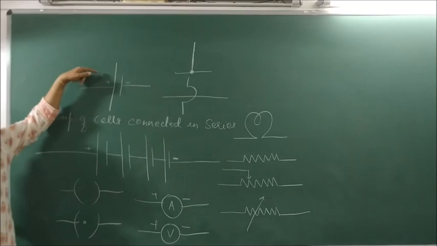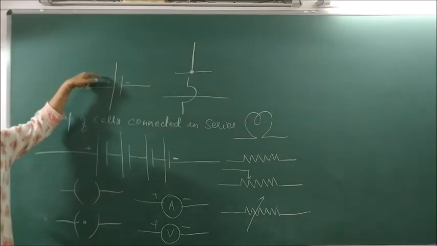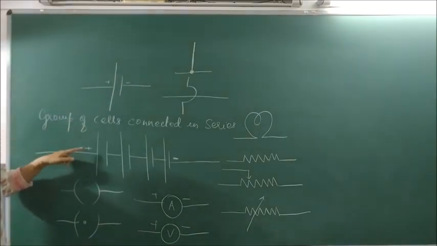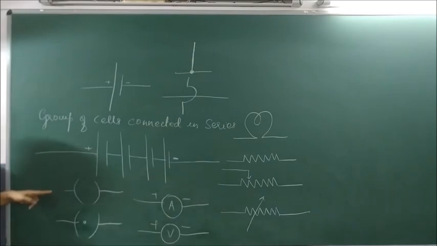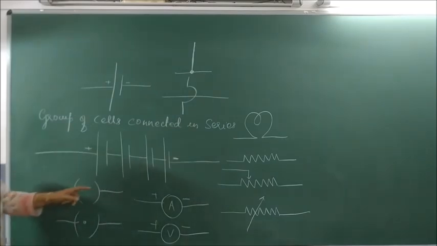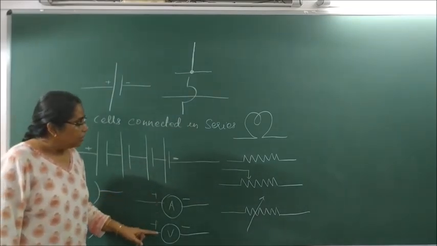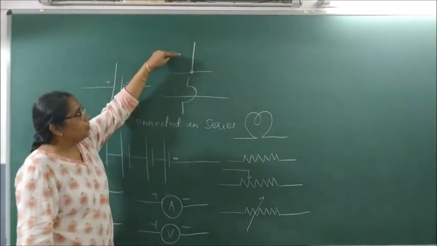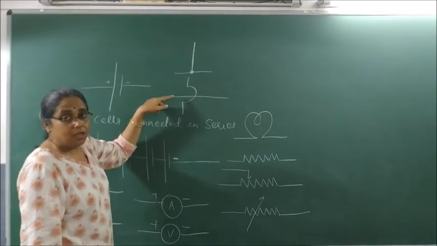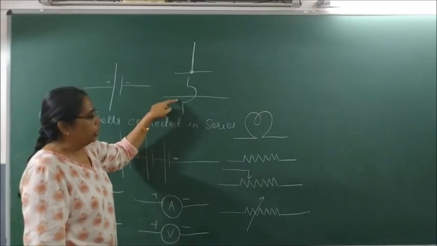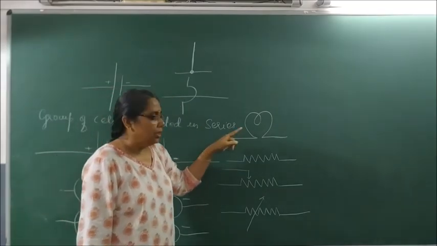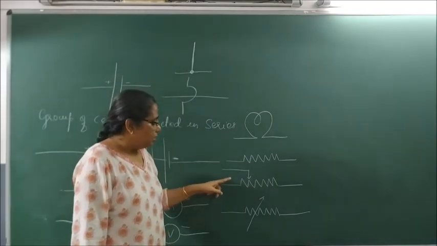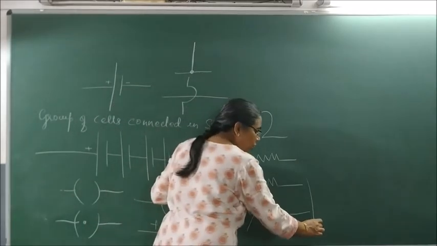What is this? Please look here. This is called as a cell. This is called as a battery. This is called as open switch. This is called as closed switch. This is ammeter. This is voltmeter. This is wire joint. This is wire crossing without joining. This is bulb. This is resistance. These two, any one of them is called what?